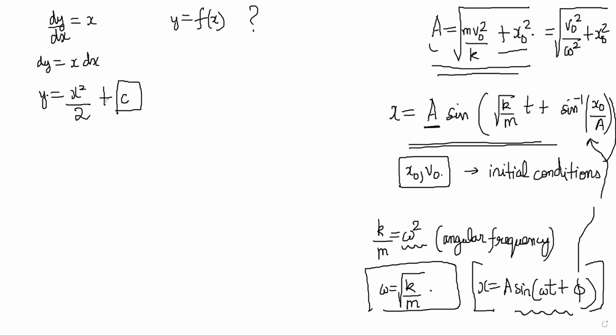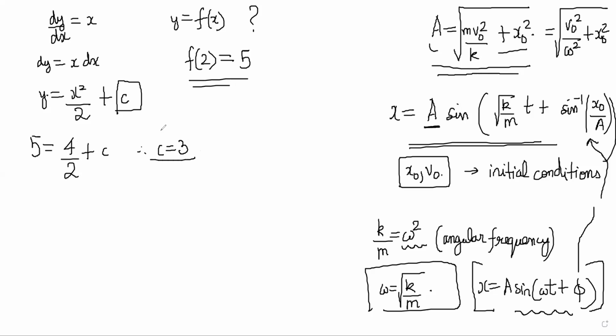But the plus c you can figure out only if someone gives you that f of 2 was equal to 5, that y was equal to 5 when x was equal to 2. Then you will do this: 5 is equal to 4 by 2 plus c. Therefore, c will be equal to 3. And now you will know the function was x square by 2 plus 3, right?